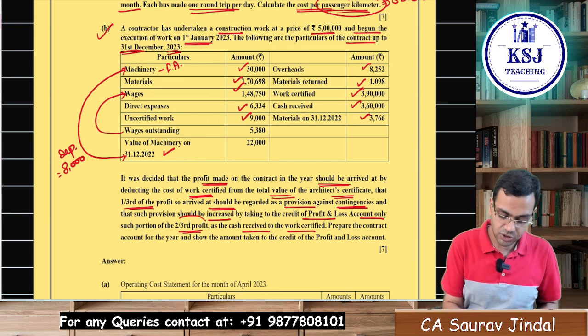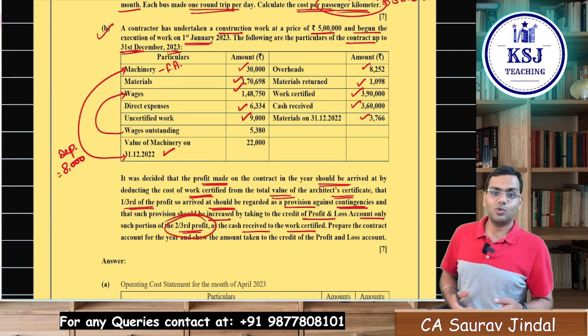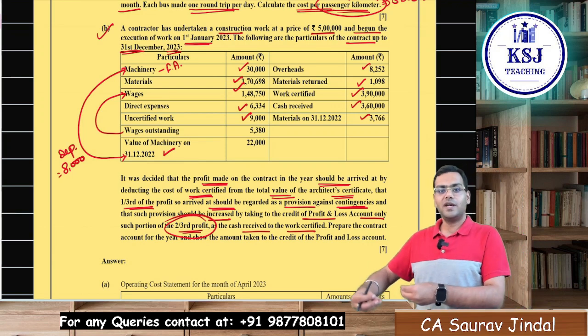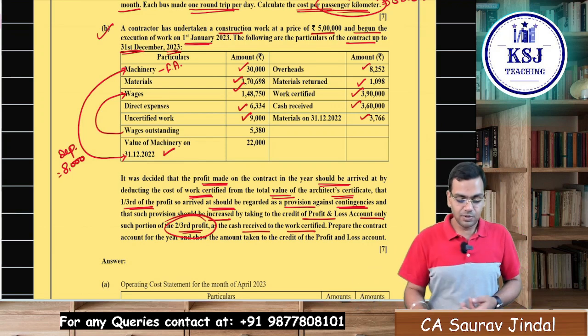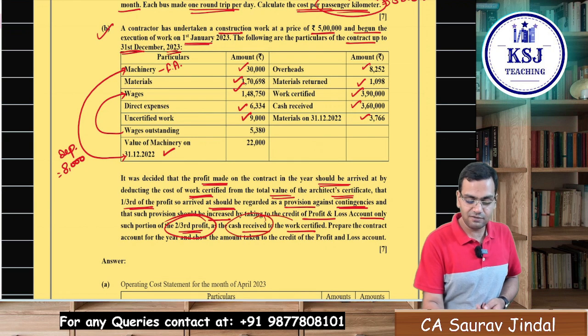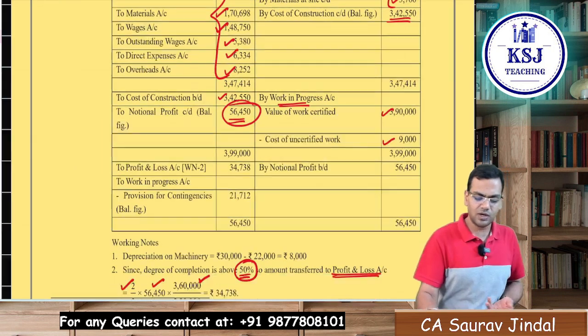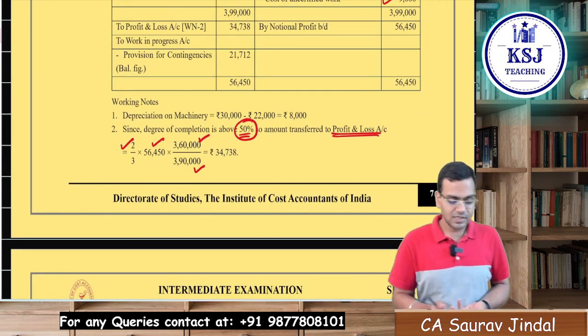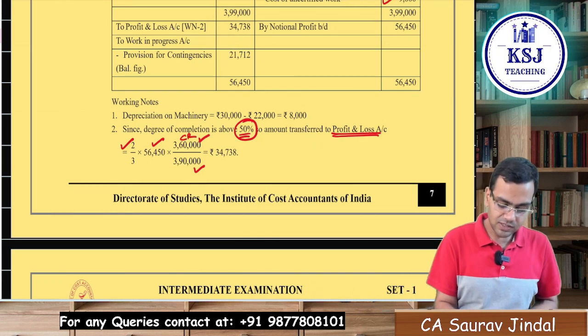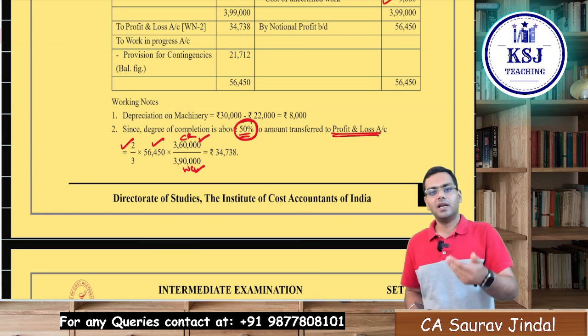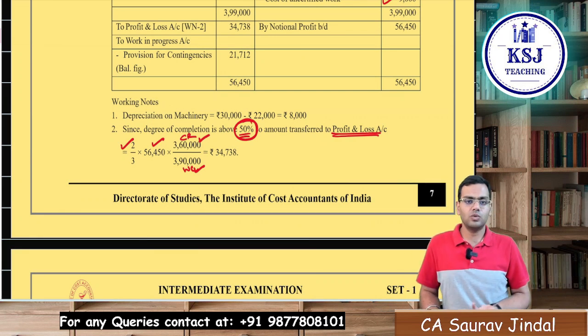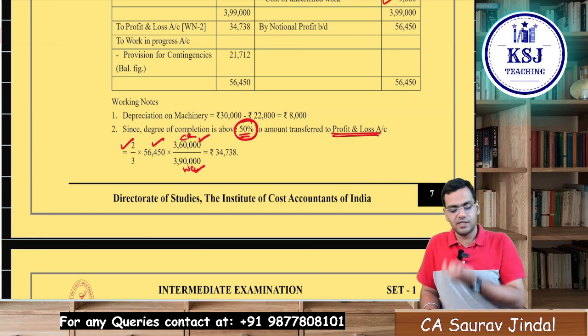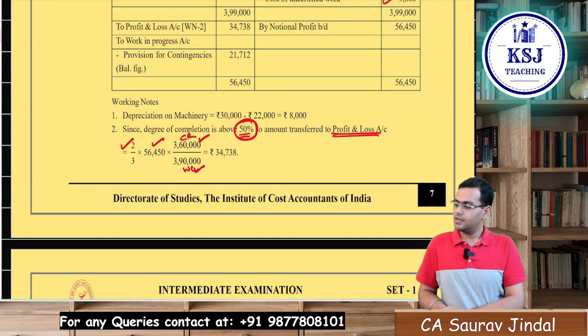Only such portion, that is 2/3 of the notional profit in proportion to the cash received to work certified. This is what we normally do, sir. This is cash received, this is work certified. So first is degree of completion. Accordingly also it is 2/3 only, 2/3 of the notional profit into cash received by work certified. Any doubts? Clear?